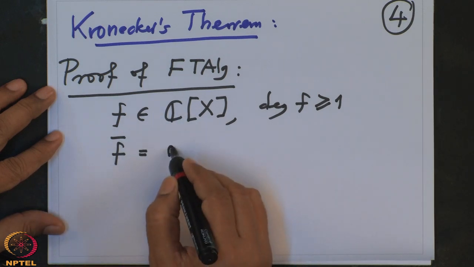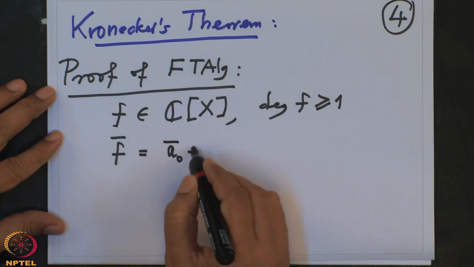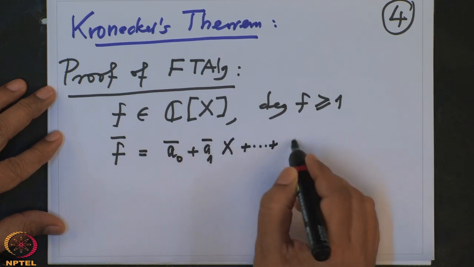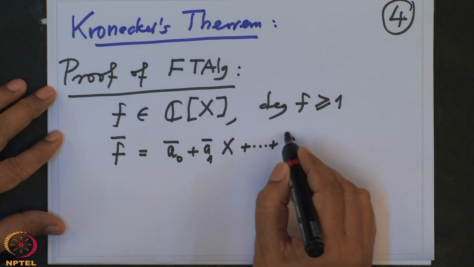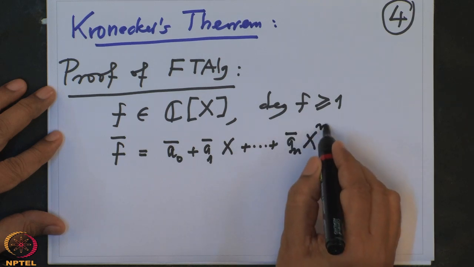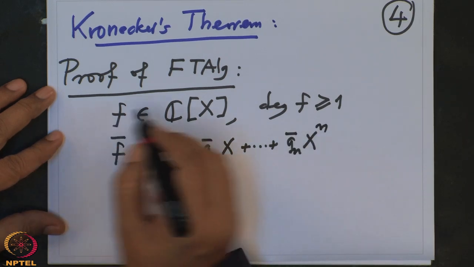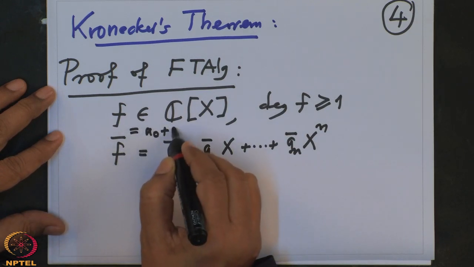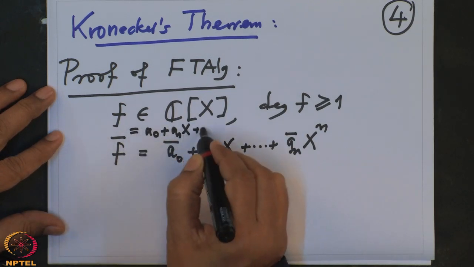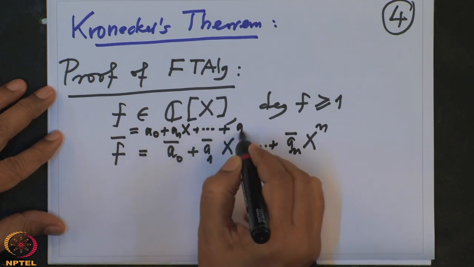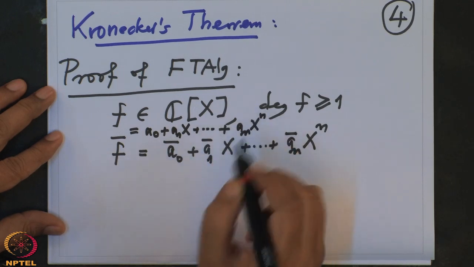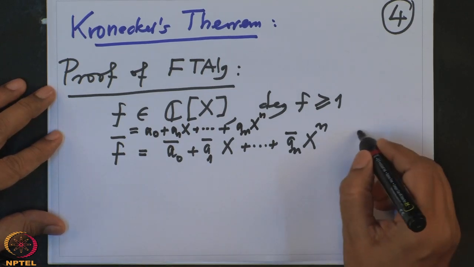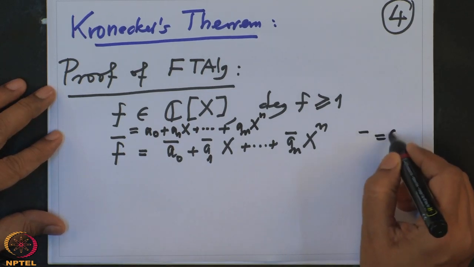So this is a0 bar plus a1 bar x plus an bar x power n, where f was a0 plus a1x plus an x power n. So this bar means complex conjugation.